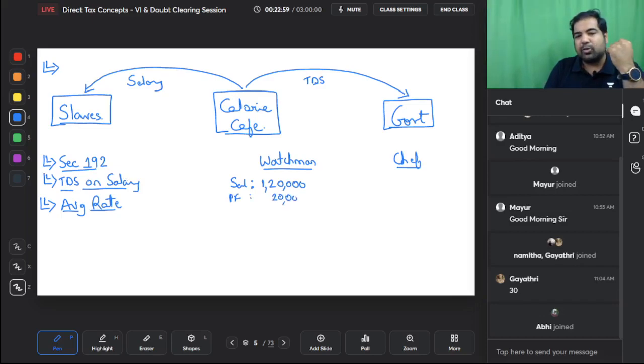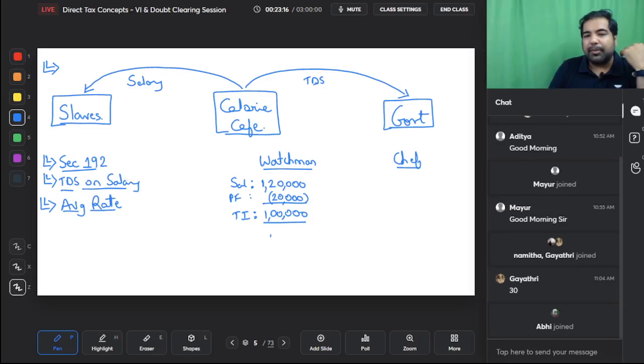So you minus that. You basically become their CA and you find out what is their total income. As per this total income of 1 lakh, the watchman does not have to pay any tax because it is below the basic exemption limit. Hence, there will be no TDS in this case. So whenever you are paying the salary to the watchman, pay his entire salary, don't deduct any TDS.